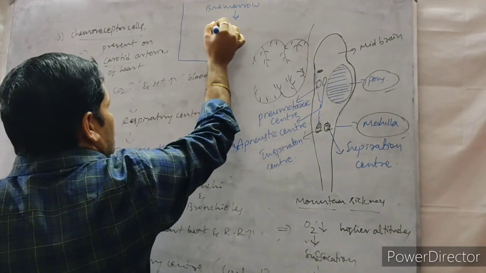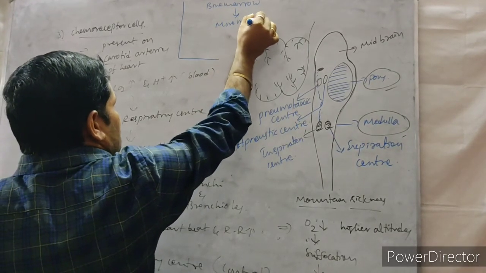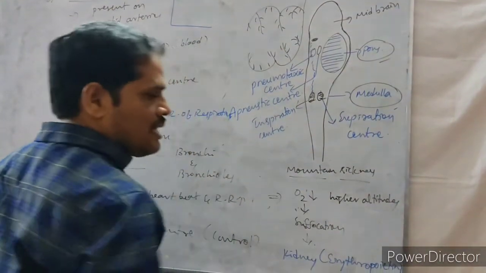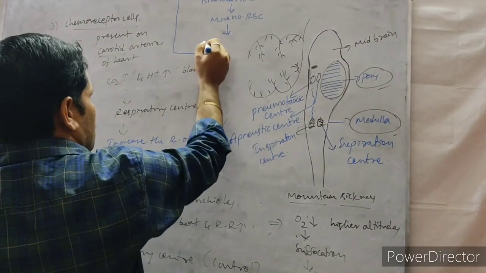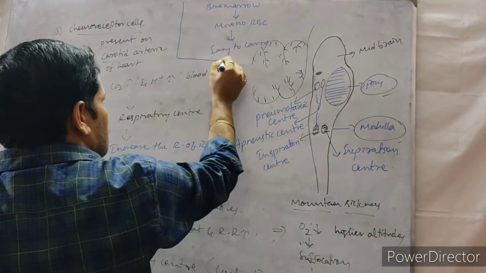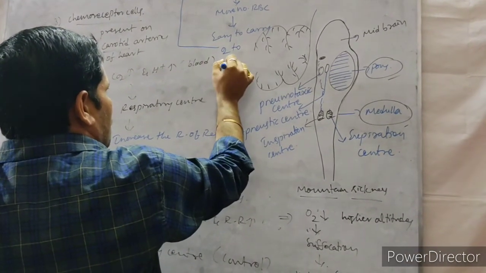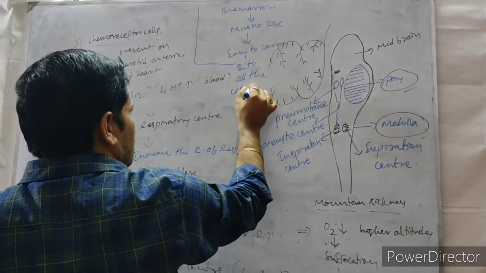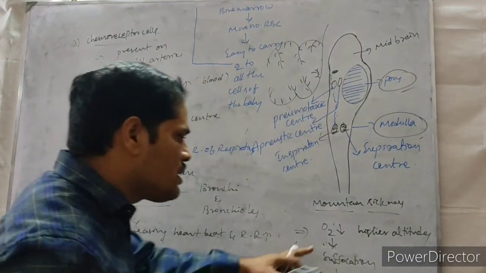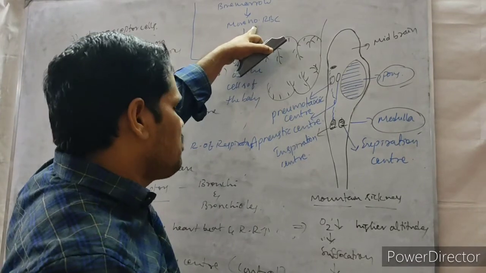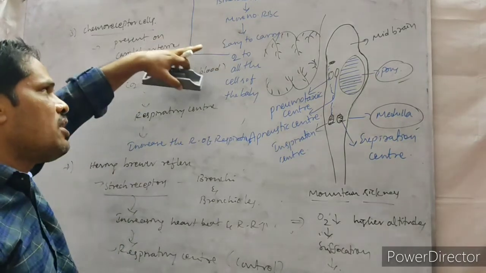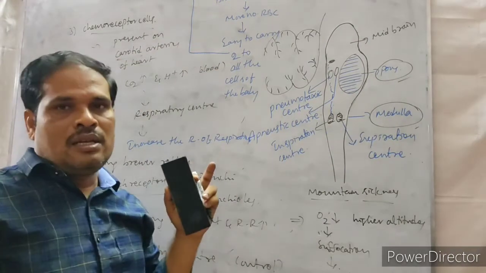Then the bone marrow produces more RBC. Whenever the RBC is more, then what happened? Even if the oxygen is less, it is easy to carry the oxygen to all the cells of the body. Whenever the oxygen is less, a more number of RBC is produced because of the erythropoietin produced by the kidney, which activates the bone marrow. So it produces more RBC that can easily carry all the molecules.